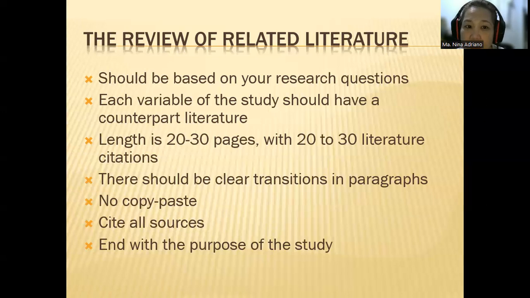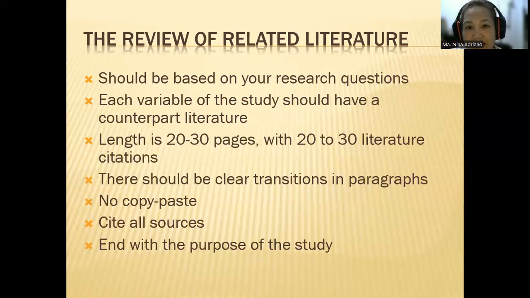So the length of the RRL itself is 20 to 30 pages. This will eat up a large number of pages in your paper, and you really have to be very good at it. Okay? There should be clear transitions in paragraphs.